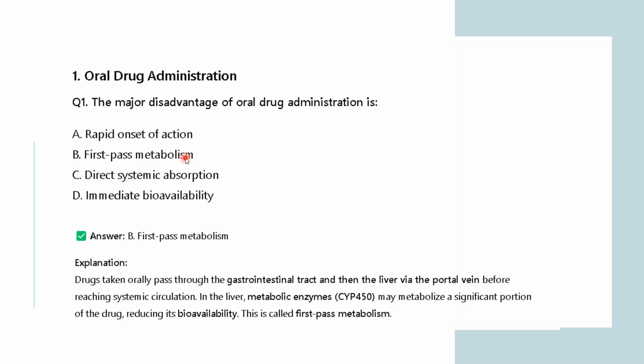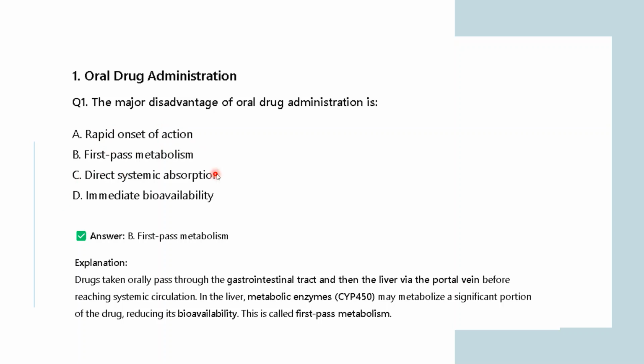Before reaching the target site, it is actually losing some of its concentration. Why? Because it is getting metabolized, it is getting absorbed by your body, right? So that is why the bioavailability is not 100%, it is reducing. So an oral drug is not going to give you a rapid onset of action, because it takes time to get absorbed, metabolized, and actually reach the particular target. And in between, it is getting metabolized and absorbed by the body. So oral drugs don't show rapid onset of action.